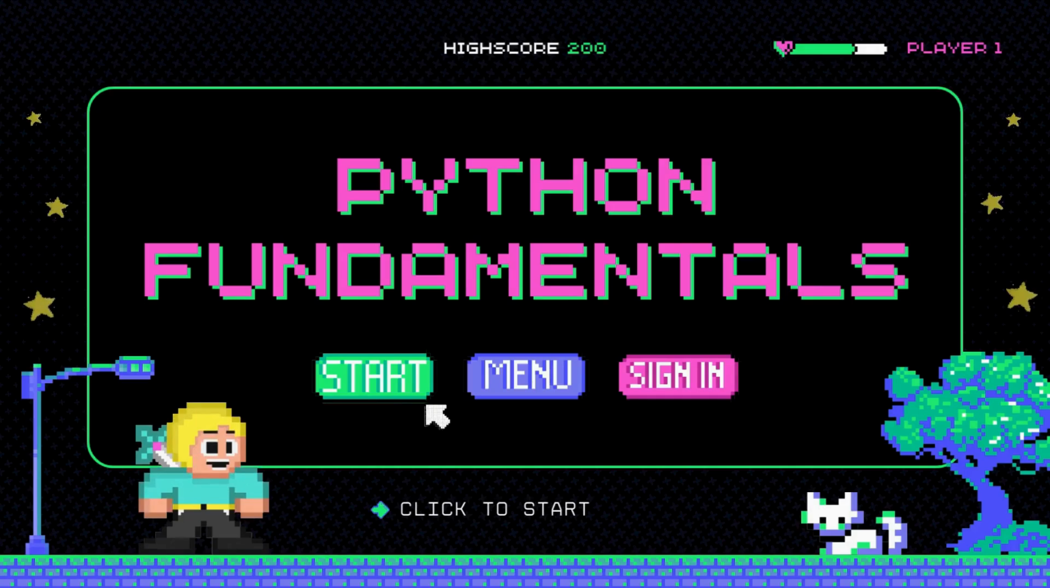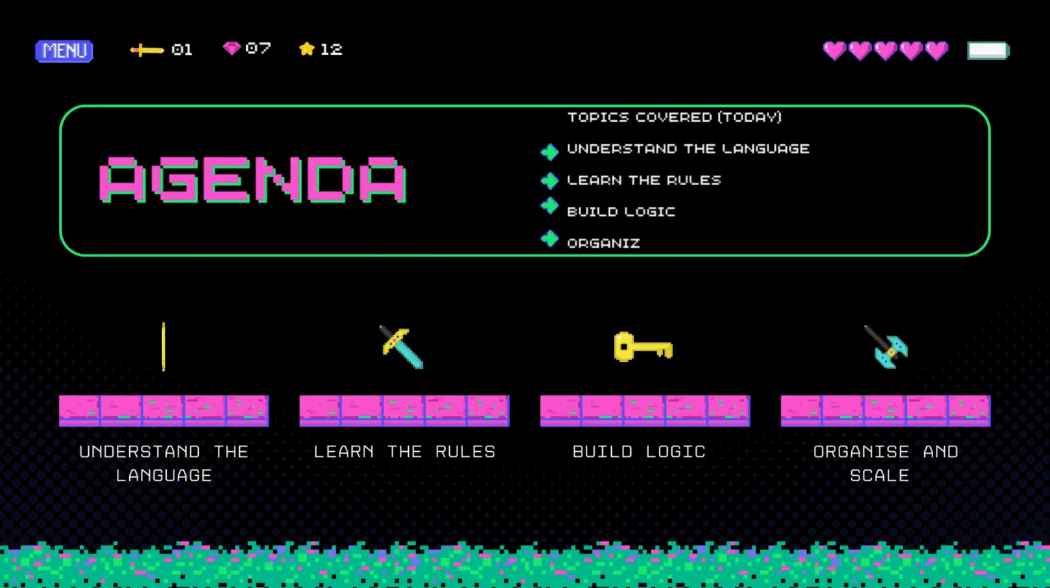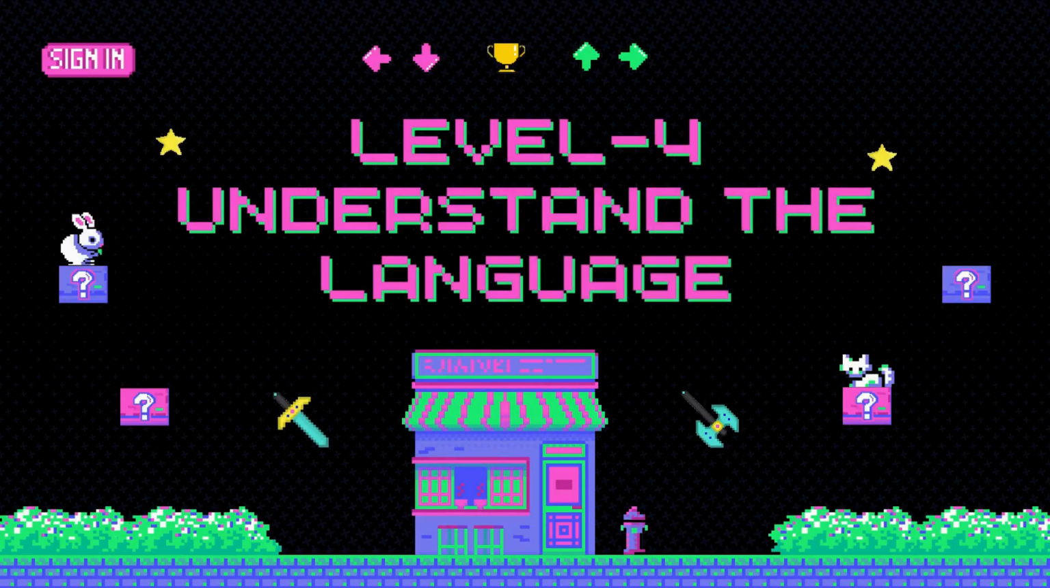Here is your mission map for today. We have 4 levels to clear. Level 4. Understand the language, the basics. Level 5. Learn the rules, syntax and grammar. Level 6. Build logic tools for thinking. Level 7. Organize and scale. Structure for big projects.